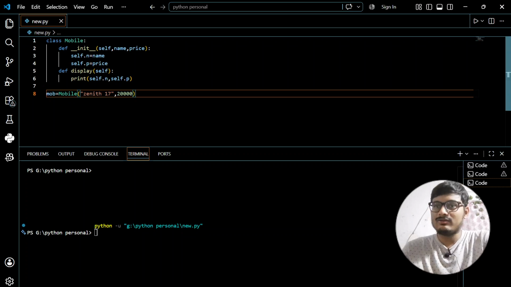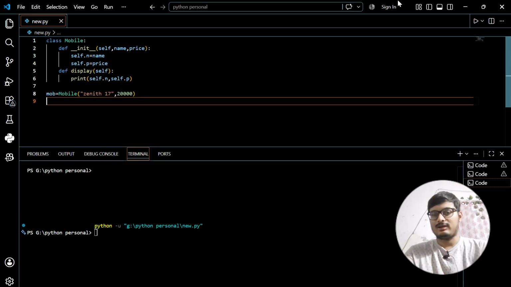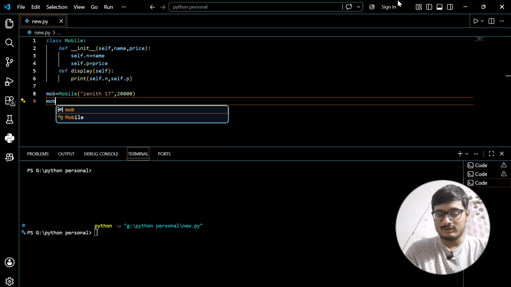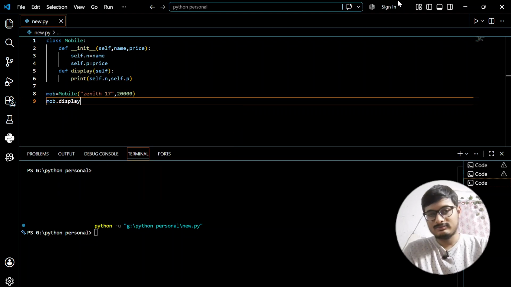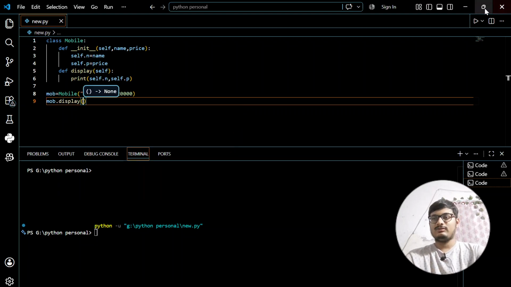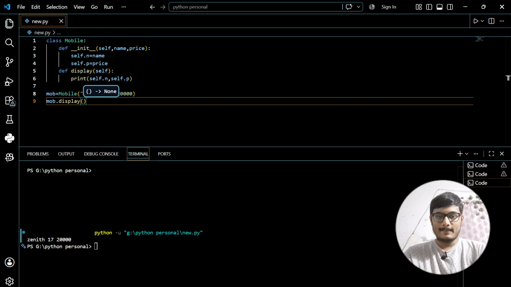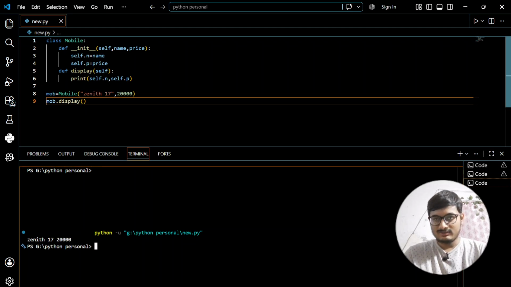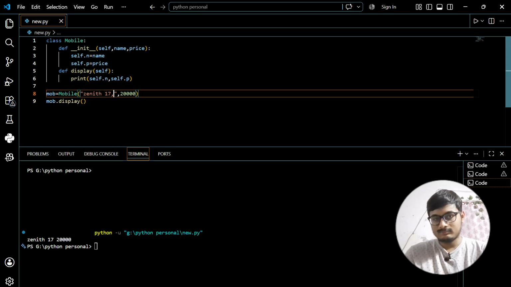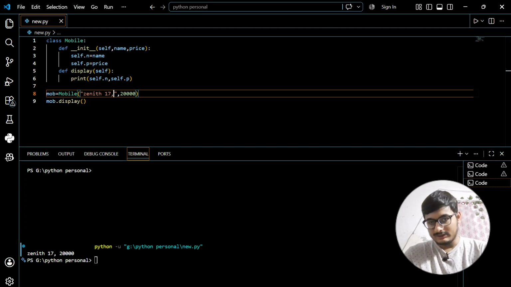Now if I have to call the method, how do we call it? mob.display. Just execute this code. We are getting the output: Zenith 17 is the model, and 20,000 is the price.